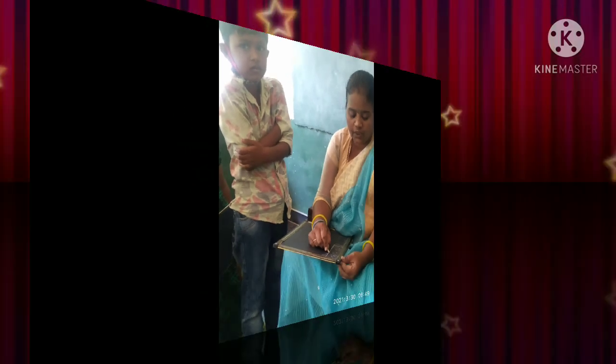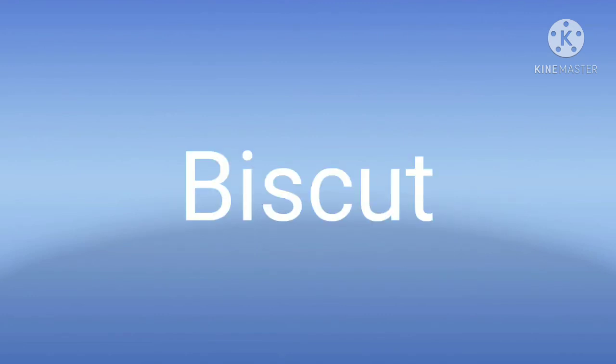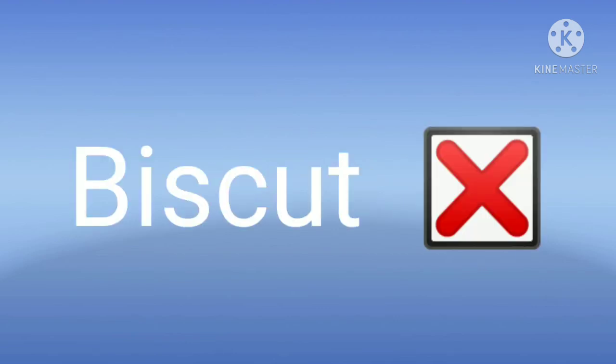For example, we asked the student to write biscuit. Biscuit is the spelling for biscuit. But the student writes as biscut. We should put wrong mark to that word. Then only the students will realize about their mistakes.